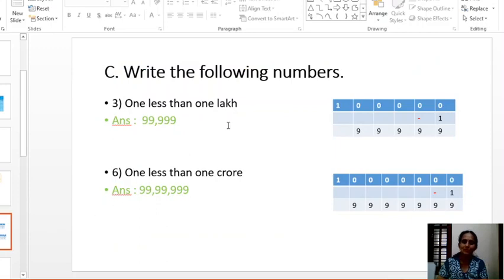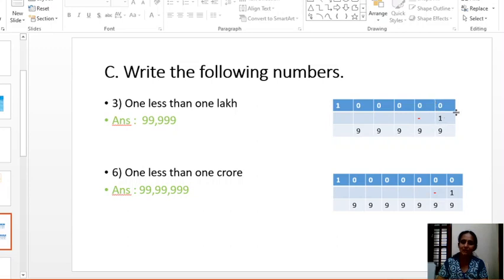Now, some sums from the same exercise. Write 1 less than 1 lakh. 1 less than means what? You have to subtract 1 from 1 lakh. Observe the place values while writing. One is at the unit place. Write 1 lakh and then subtract.